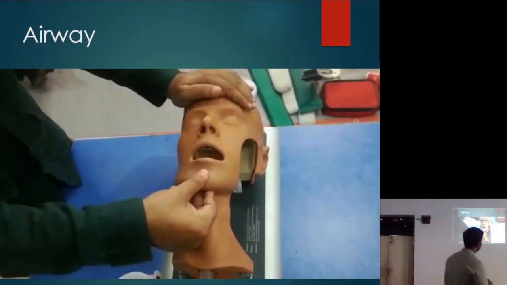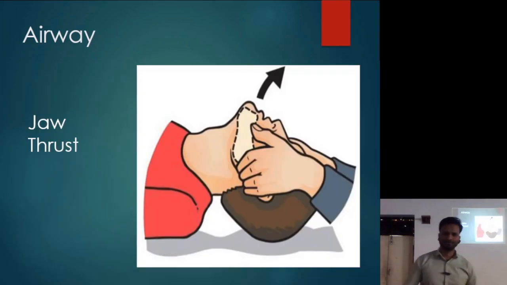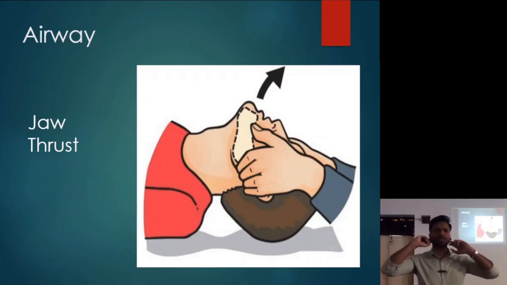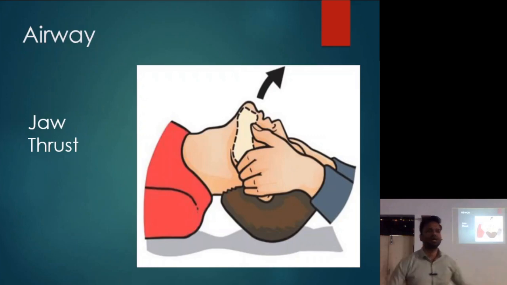Then, as I said, you can't use this technique in cervical spine injury. Then we can use jaw thrust. In this, what we do is we engage the patient's mandible at the posterior border of the ramus and we pull it forward. Okay. Now there are multiple methods in this picture. It is being shown that we engage the posterior border, we pull it, and using the thumb we open the mouth.